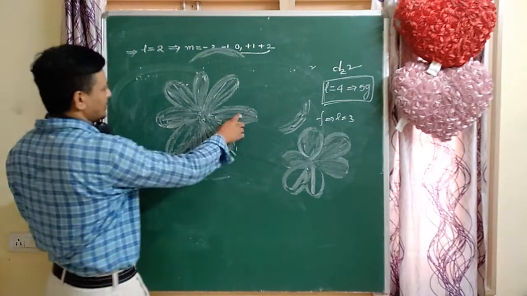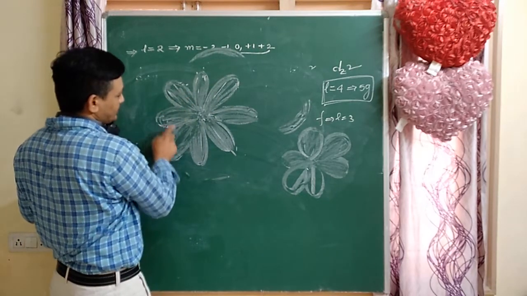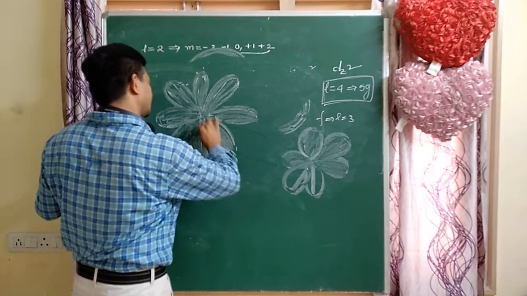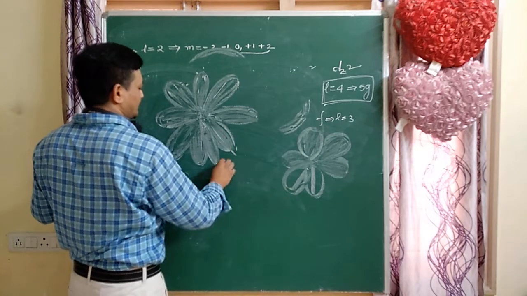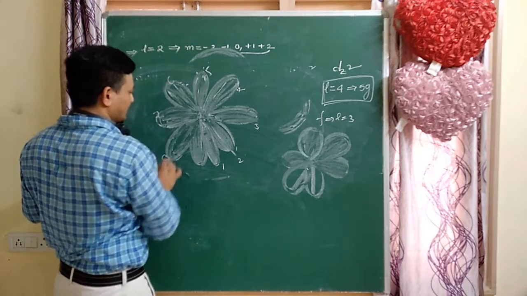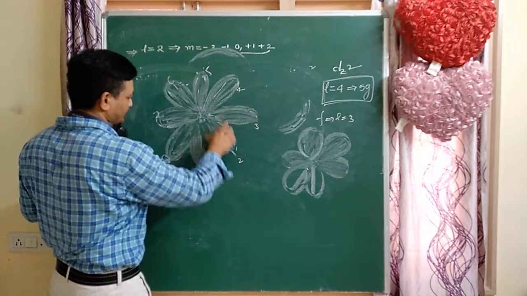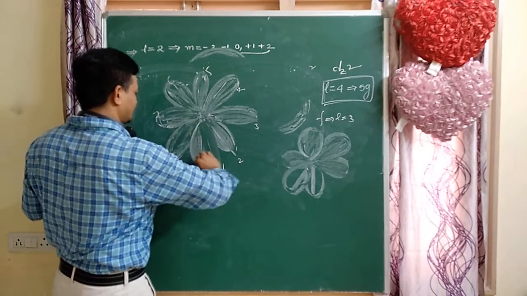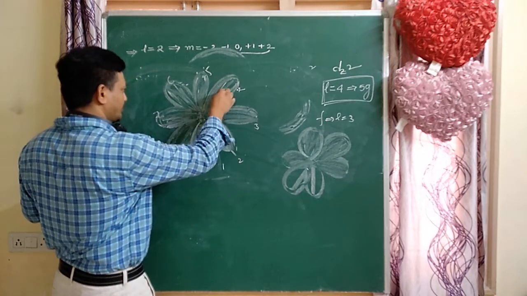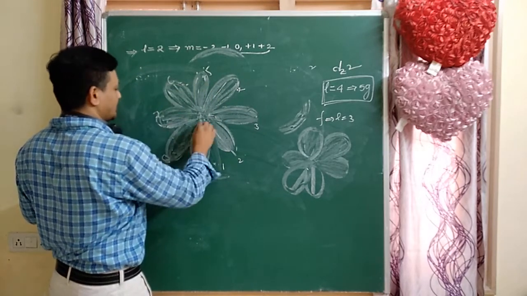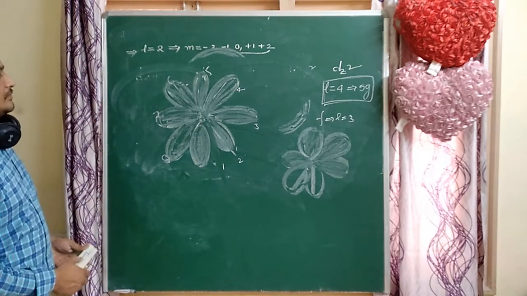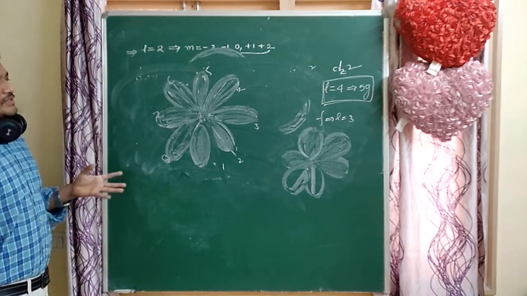Counting again: 1, 2, 3, 4, 5, 6, 7, another one is there, that is the 8. So how many lobes are there? 8 lobes, 4 directions, very complicated.